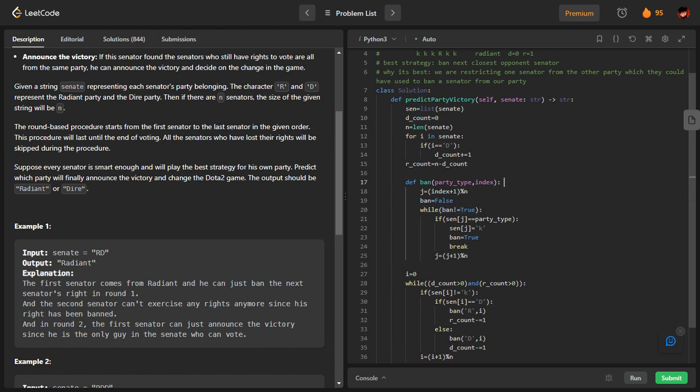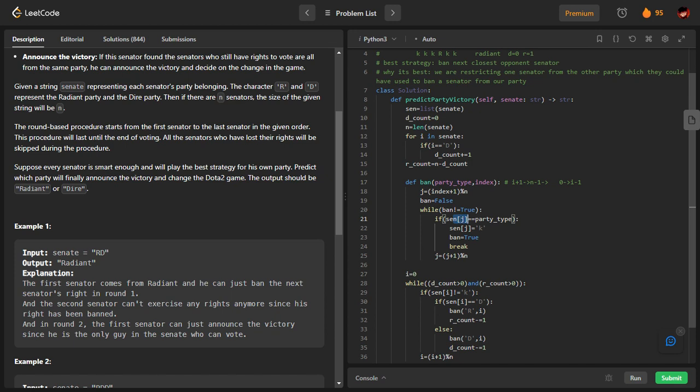Suppose I found something at I. I'm going to start from I plus 1, so I am at I plus 1 currently. I will keep looking for the opponent senator till n minus 1. After that, I will go around the room and start from 0 again, and then I will go till I minus 1, because we know what I is, right? So this is the strategy which we are going to follow.